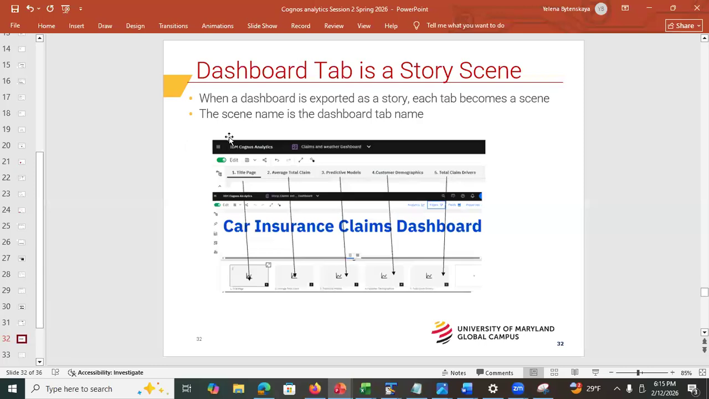Okay. This just shows you that the tab in the dashboard corresponds to the scene in the story. But watch out, make sure that you're totally done with the dashboard, because any change that you make to the dashboard after you saved it as a story will not apply to the story. So make sure that you're totally done before you do that, okay?